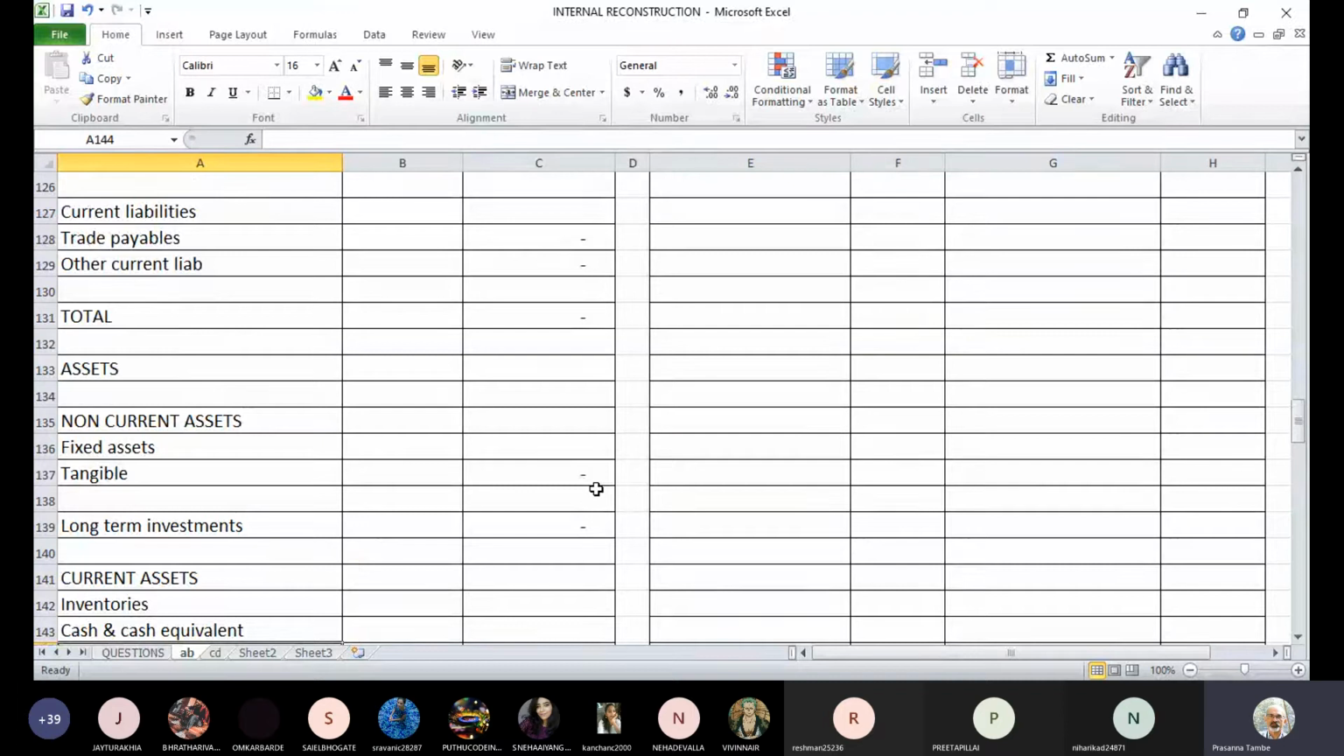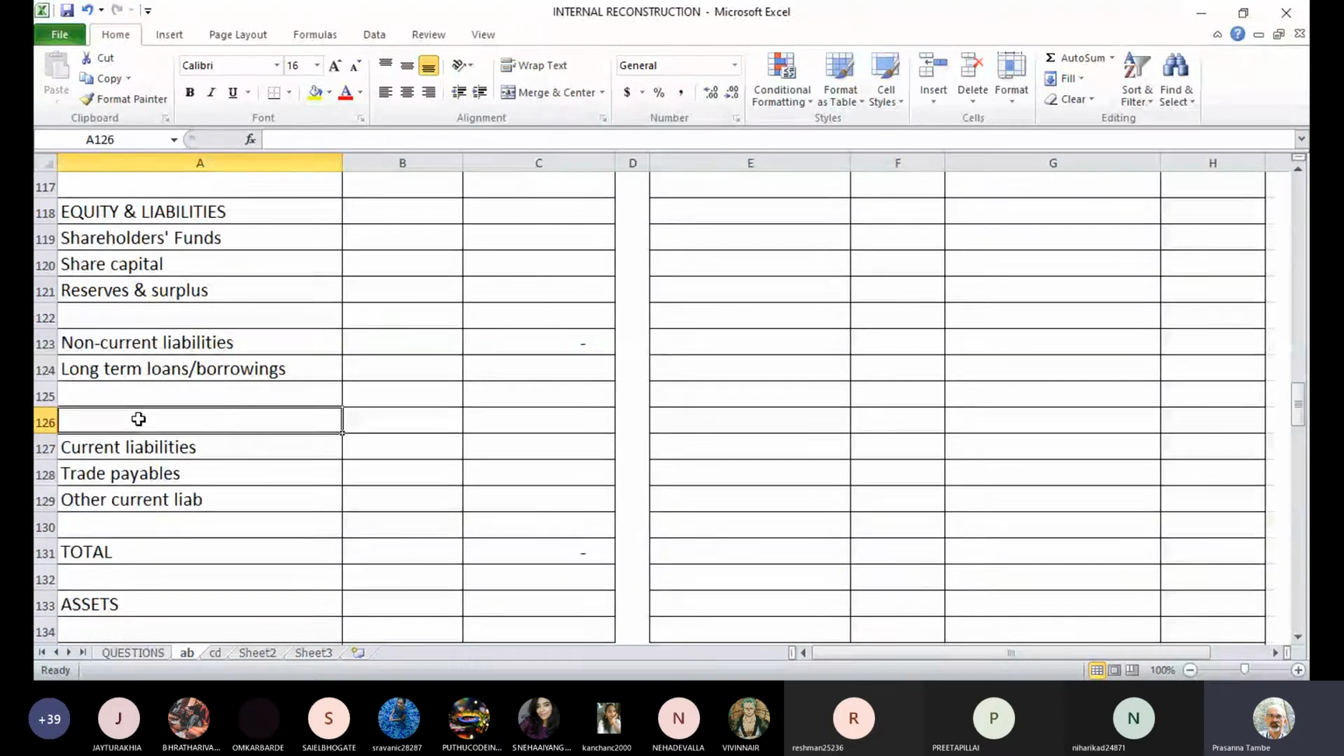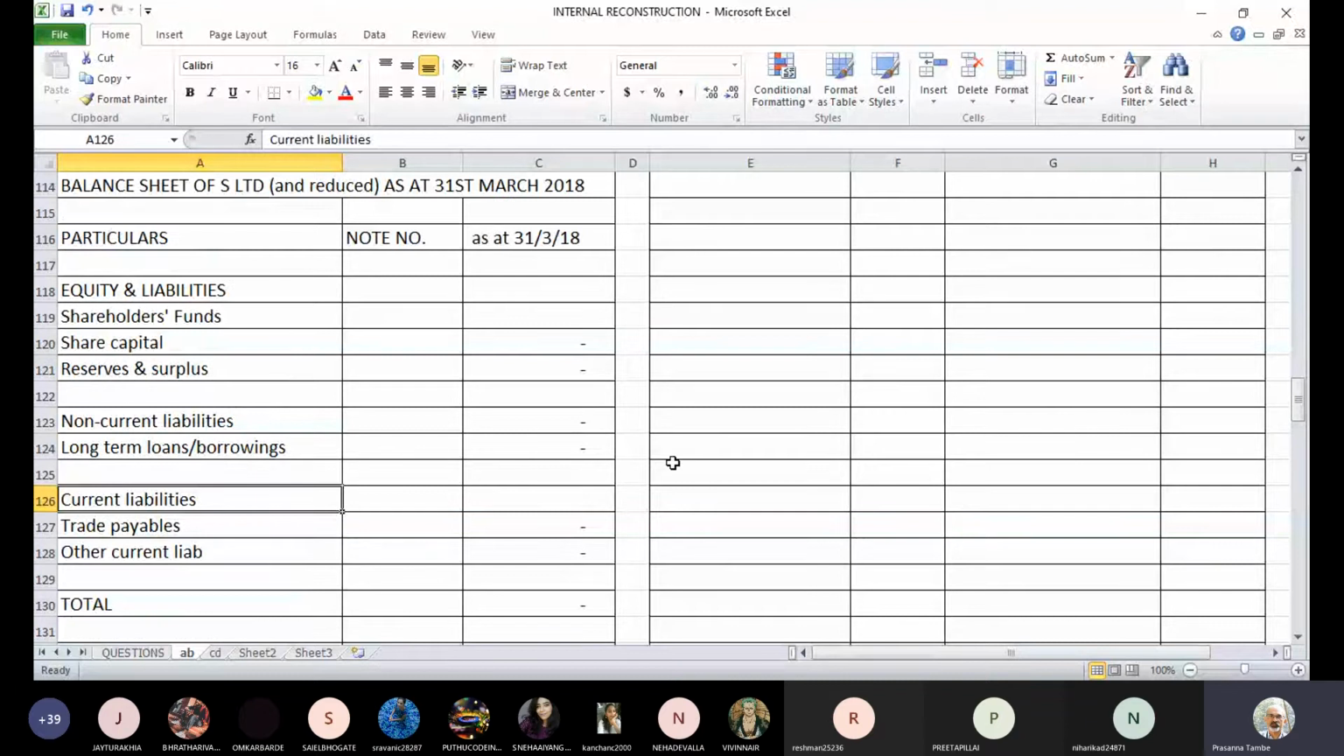Okay, so quickly make this balance sheet ready, and then we will start preparing the balance sheet. Make this format. We will see which notes are required. Not many notes will be required in this case because not many items are there.